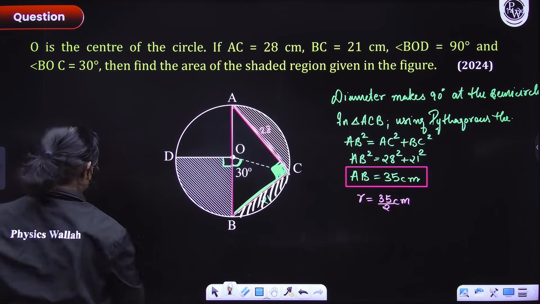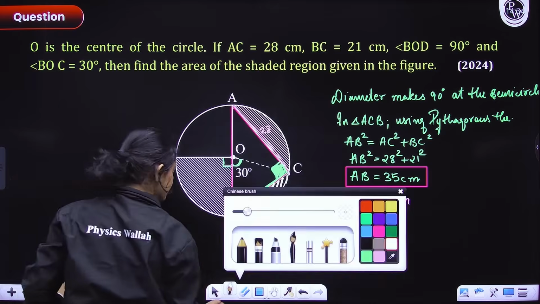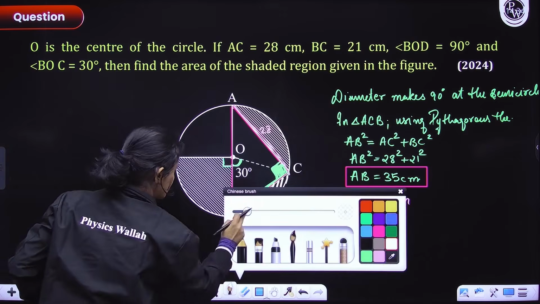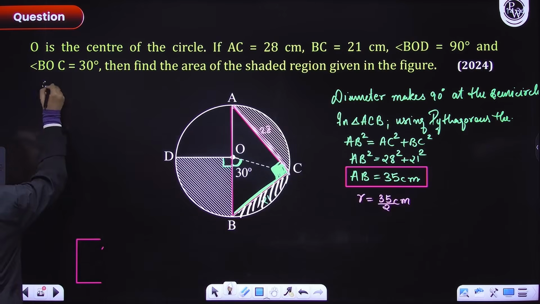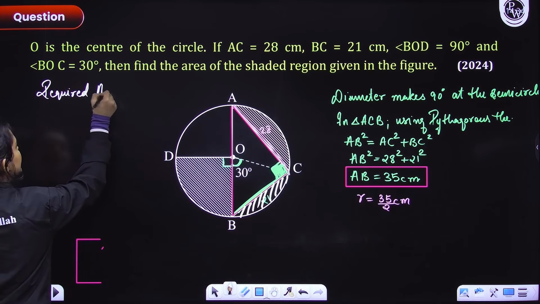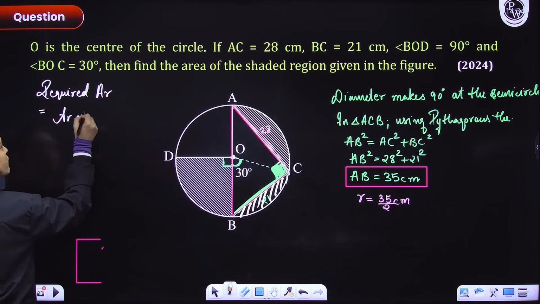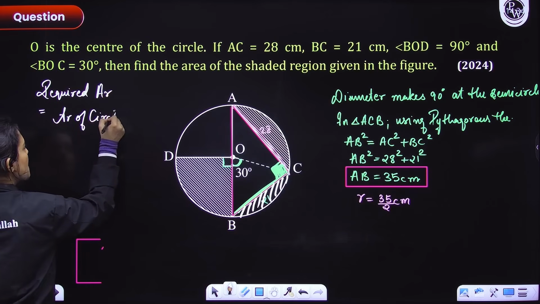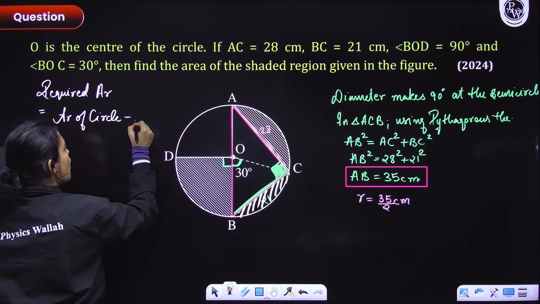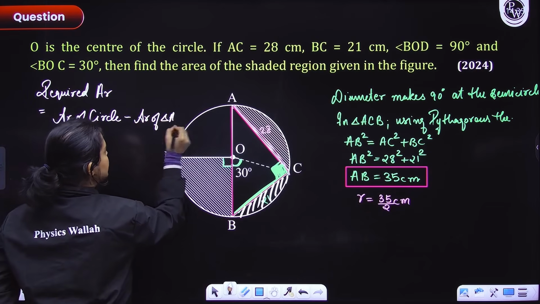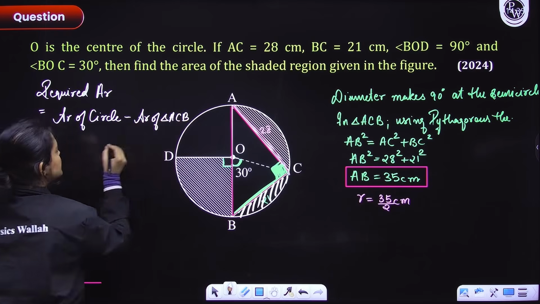So let's do this. Here I'll do it. Required area. Wait, guys, wait. Yes, ठीक है. Required area, everyone. Required area is equals to area of circle minus area of triangle ACB. ठीक है?